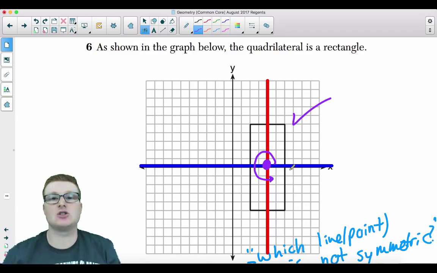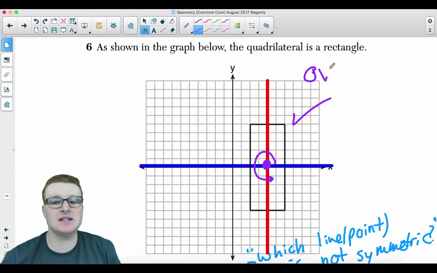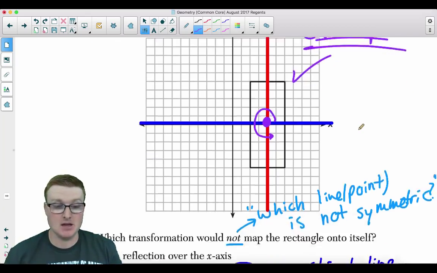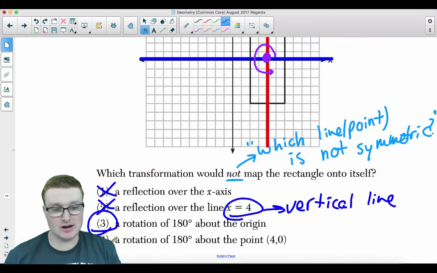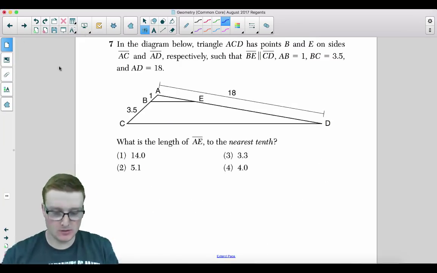It is symmetric. The figure does not move. Technically, it does move, but it overlaps itself. That's the key there. It overlaps itself from the beginning. So that's why choice 4 is incorrect. Choice 3 is the correct answer in this case. Moving on to number 7.